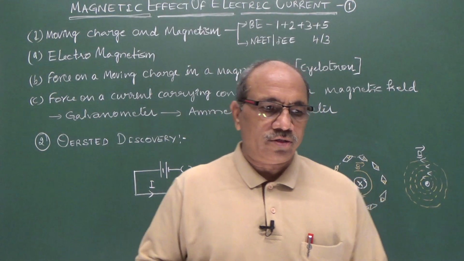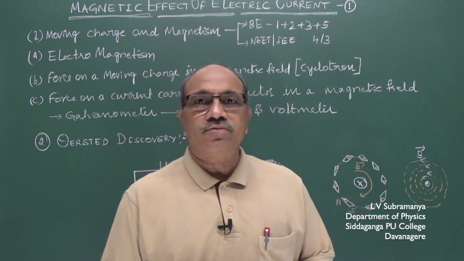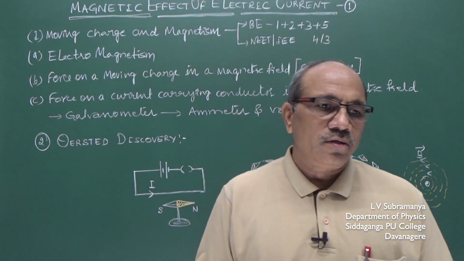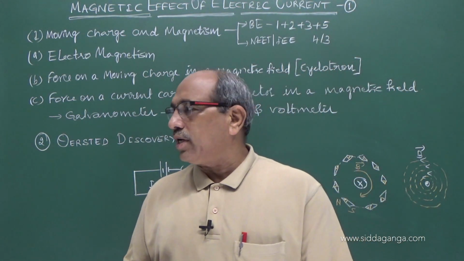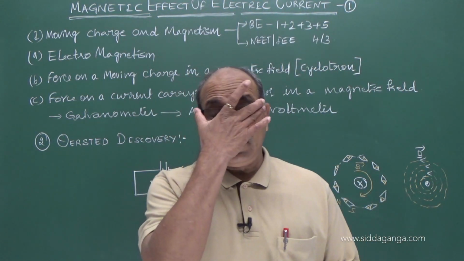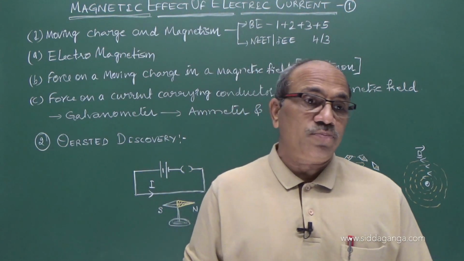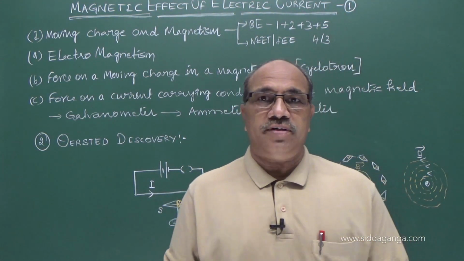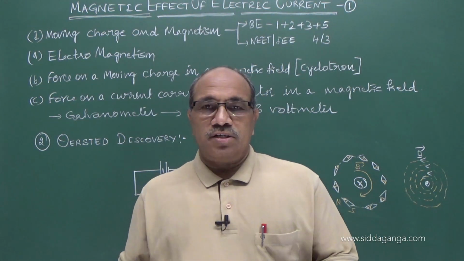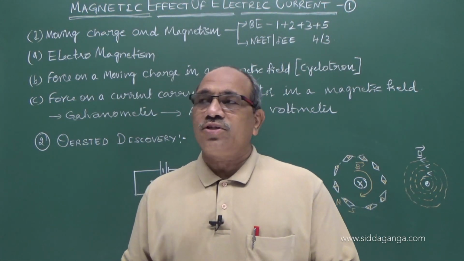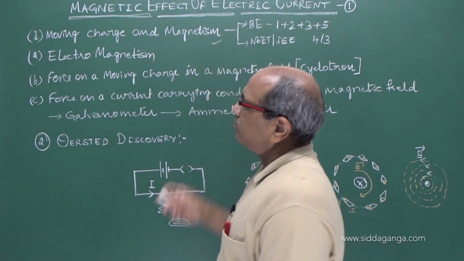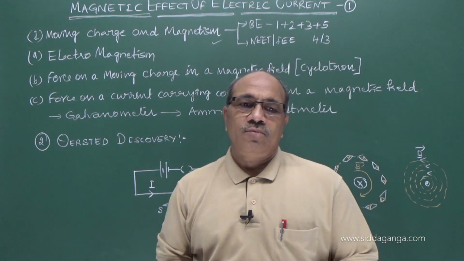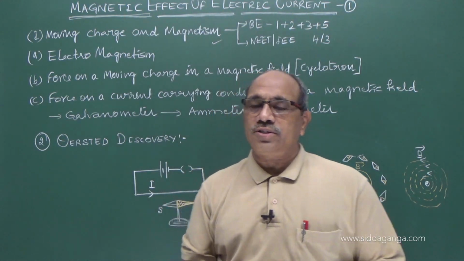Hi students, in the previous chapters we have discussed the fact that charge at rest produces the electric field and similarly a magnet at rest produces the magnetic field. But today we are starting a new chapter, moving charge and magnetism. Here we are going to see three new concepts.